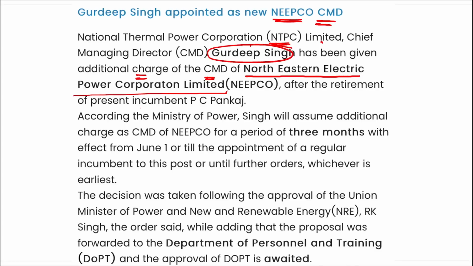Correct? After the current incumbent Chairman and Managing Director PC Pankaj of NEEPCO has retired, in his place, on an interim basis, the additional charge has been given to Gurdeep Singh. Correct? And he will be in the position for 3 months.